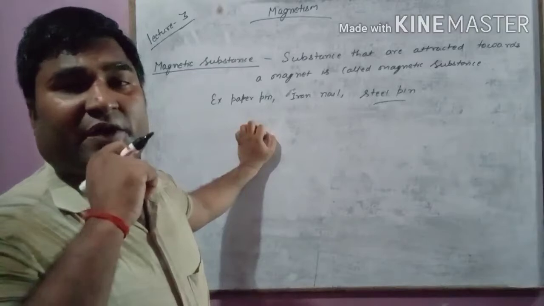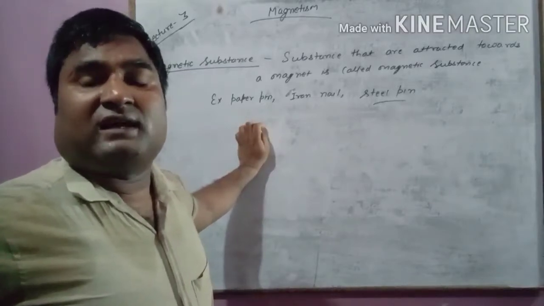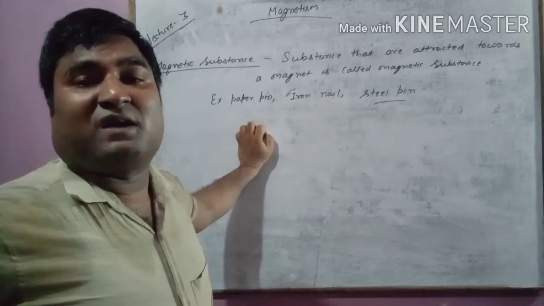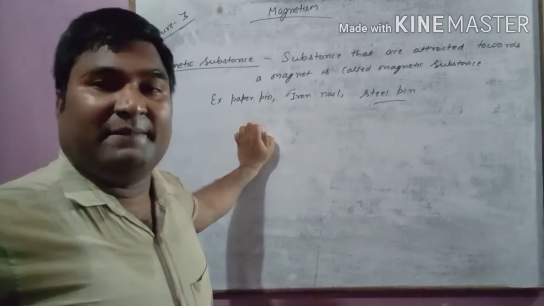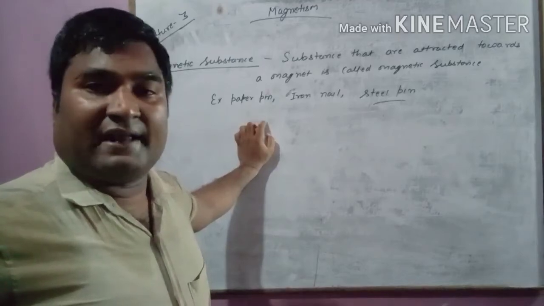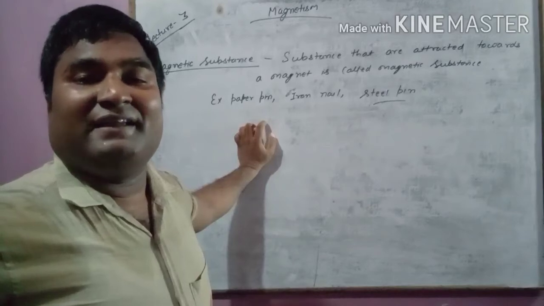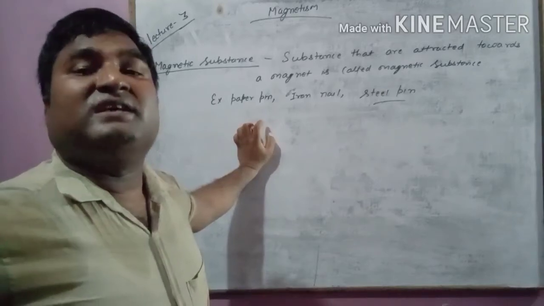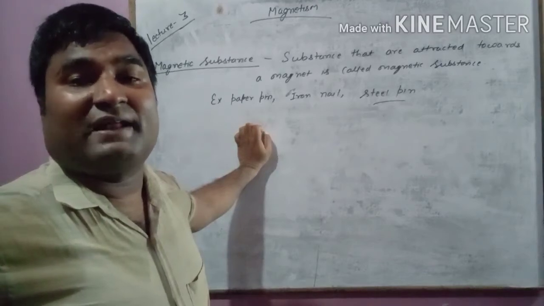One thing that I want to add here is that the substances that are attracted towards the magnet are made up of three elements, that is iron, nickel or cobalt. So iron, nickel and cobalt are the substances that are attracted towards the magnet.